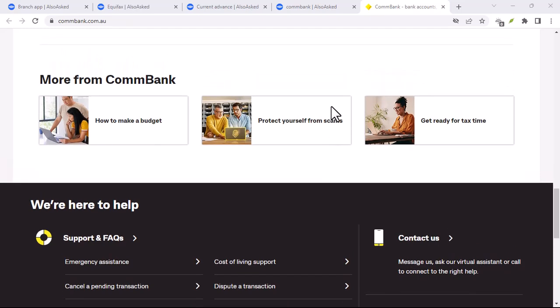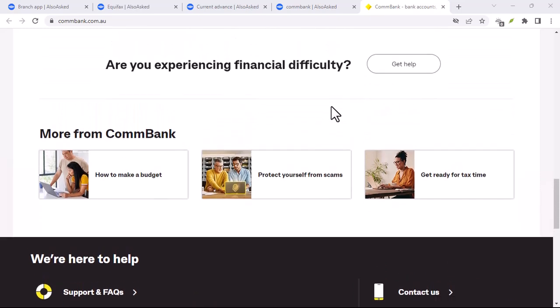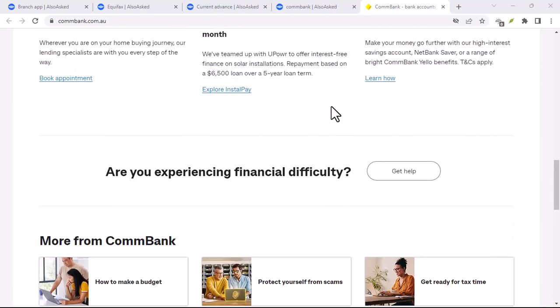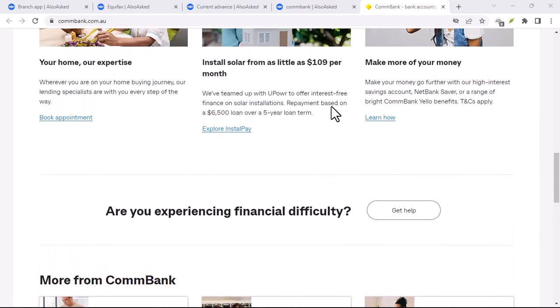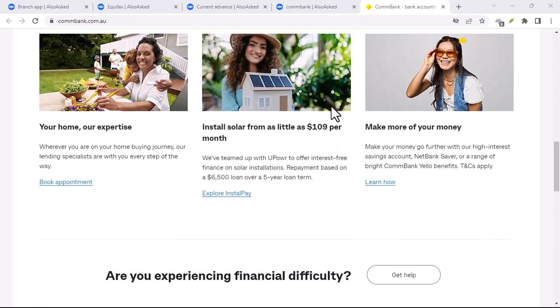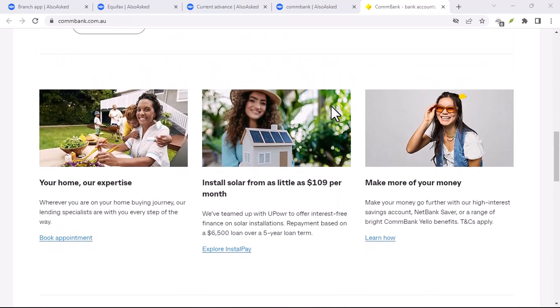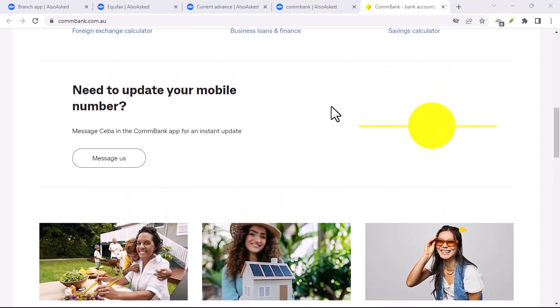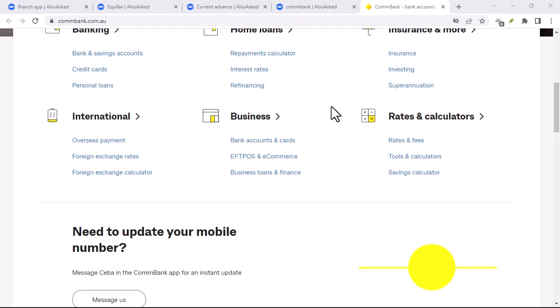Step 1. Online banking access. The most convenient way to get a proof of balance is through CommBank's online banking platform. Log into your account, enter your username and password to access your online banking dashboard. Navigate to the Statements section. Look for a tab or option labeled Statements or something similar.